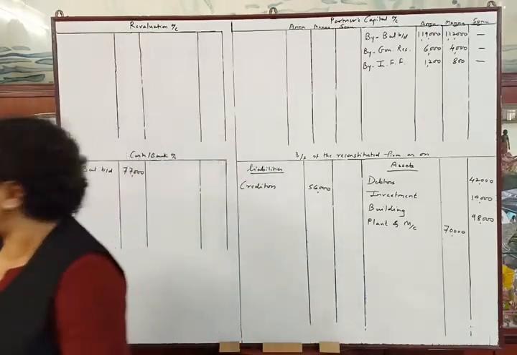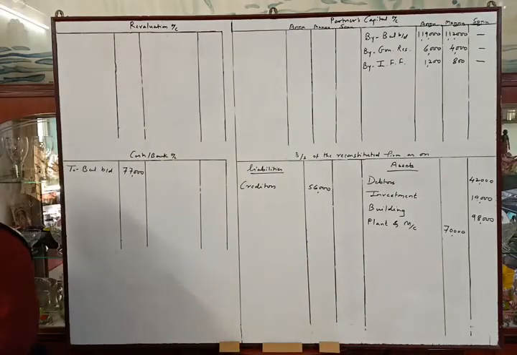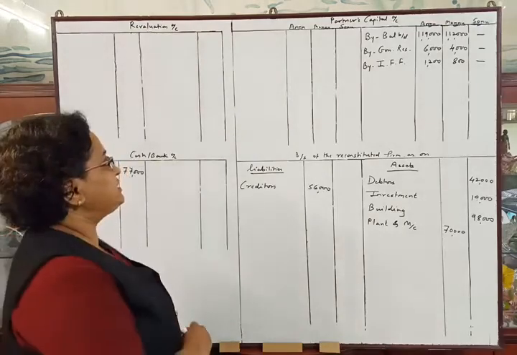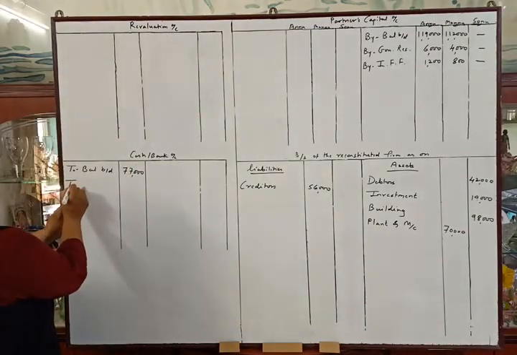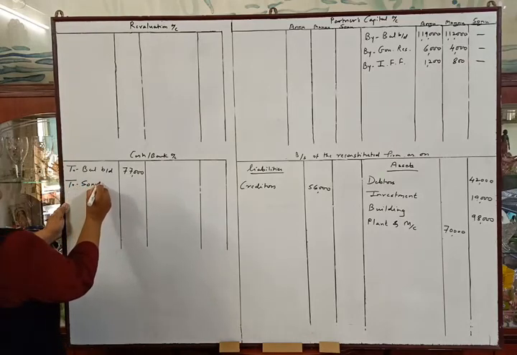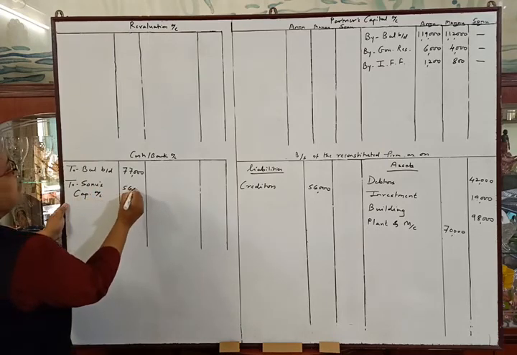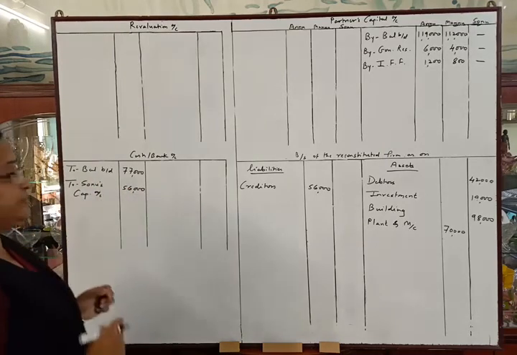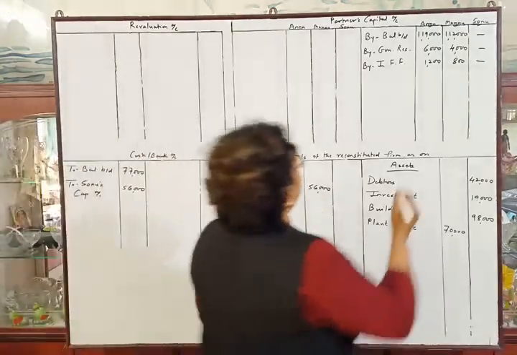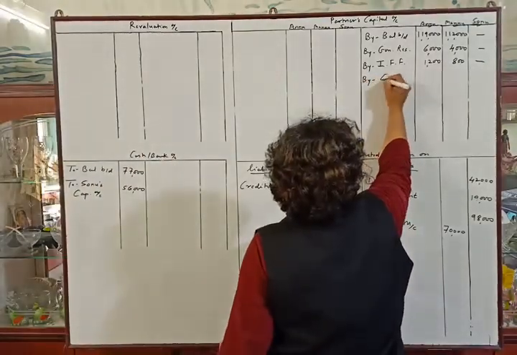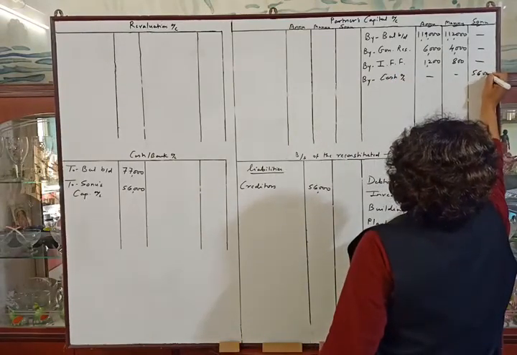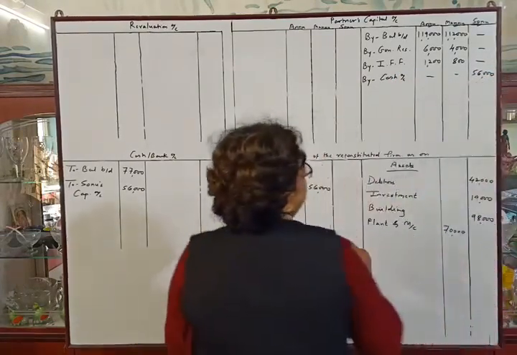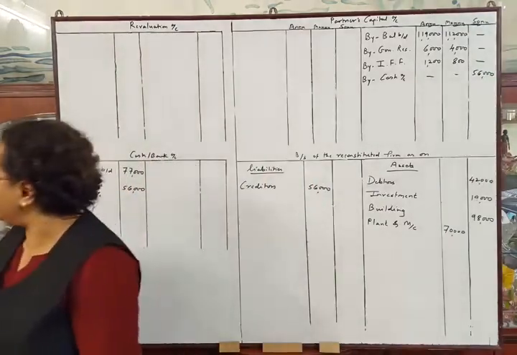See the first adjustment in the problem. Sonu will bring rupees 56,000 as his share of capital. So the first entry will be on the debit side of the cash bank account to Sonu's capital account 56,000. Now we will make the second posting, credit side of the capital account by cash account 56,000 in Sonu's column. Okay.